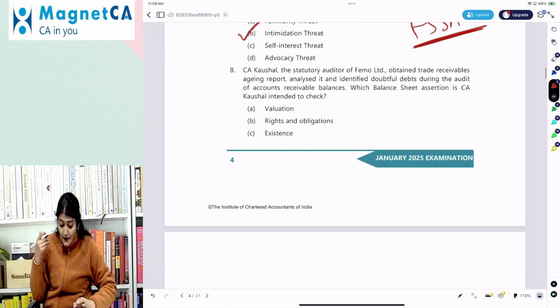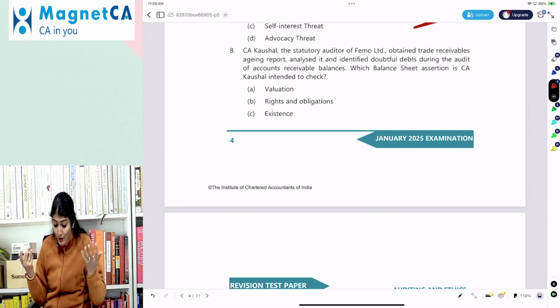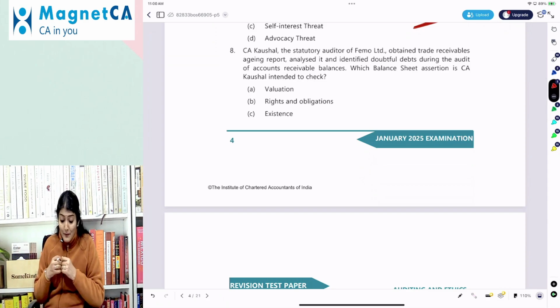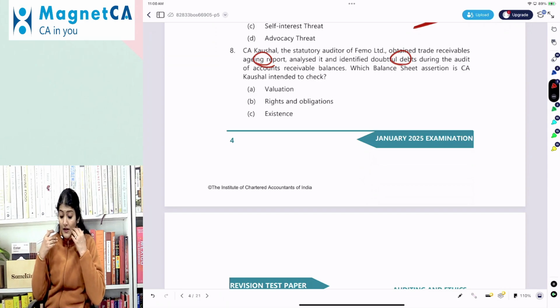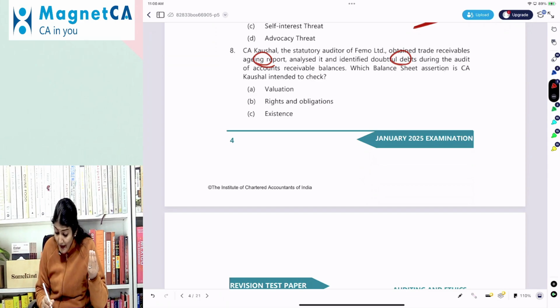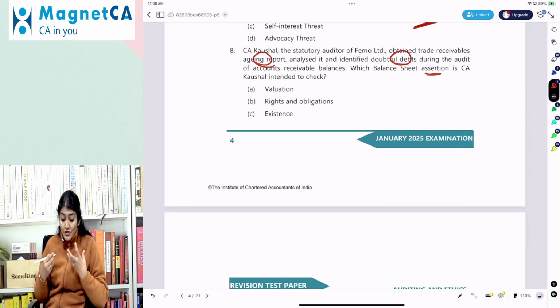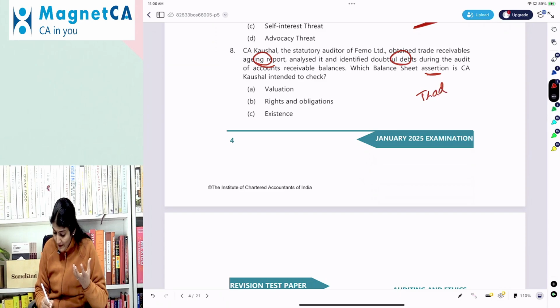CA Kaushal, the statutory auditor of FEMO Limited, obtained the trade receivable aging report, analyzed it, and identified the doubtful debts during the audit of the accounts receivable balance. Which balance sheet assertion is CA Kaushal intending to check? He's checking the trade receivable, which is a balance sheet item.